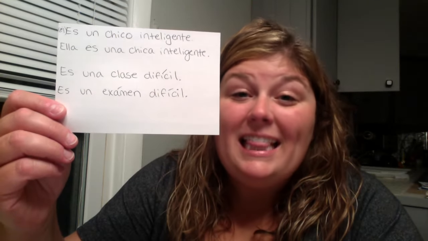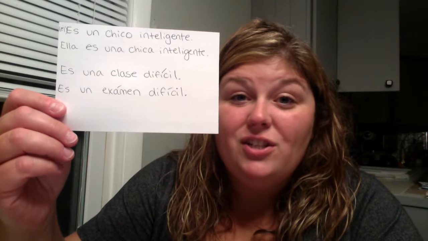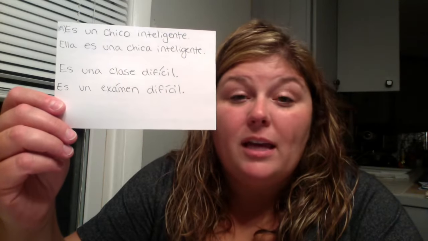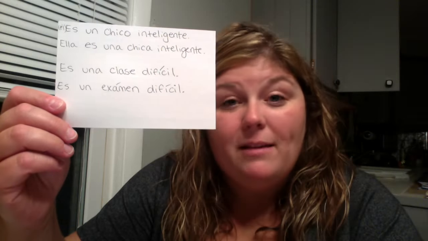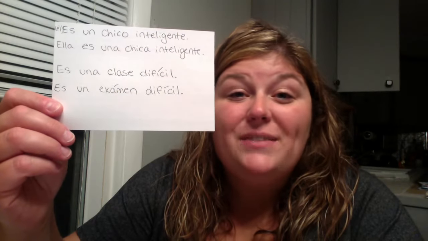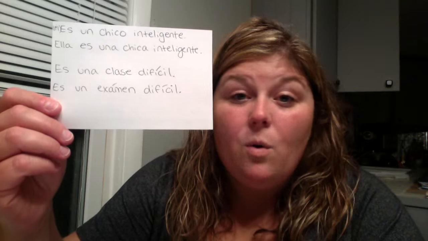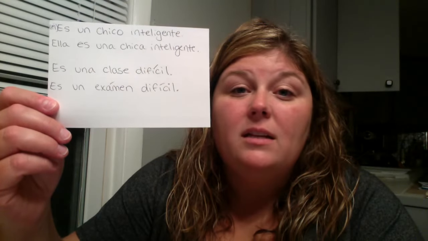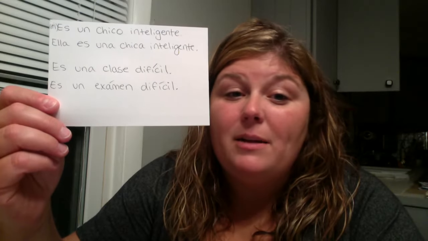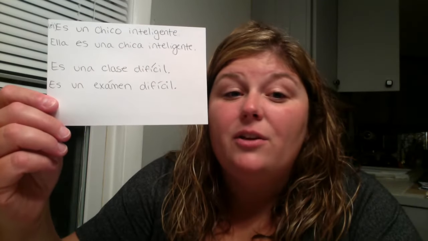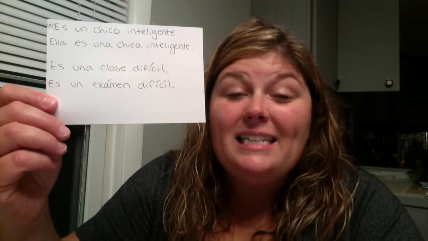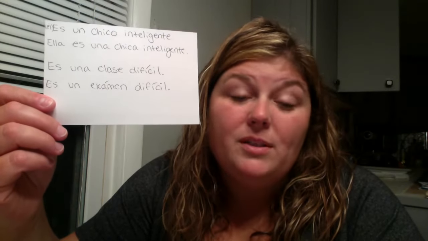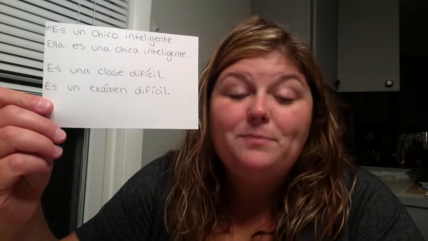Now, inteligente does not change to a masculine or feminine, even though we're talking about a male in the first one and a female in the second one. So adjectives that end in E or a consonant, so anything but a vowel, will not change to masculine and feminine, but they will change to singular and plural. So I can say inteligentes if we had more than one person that was smart that we were talking about.